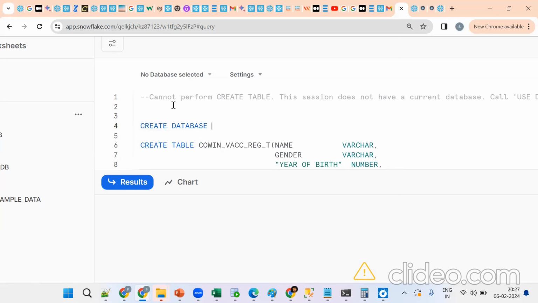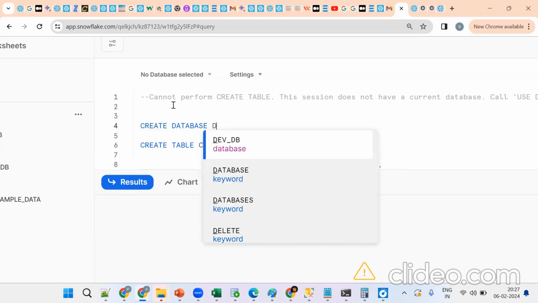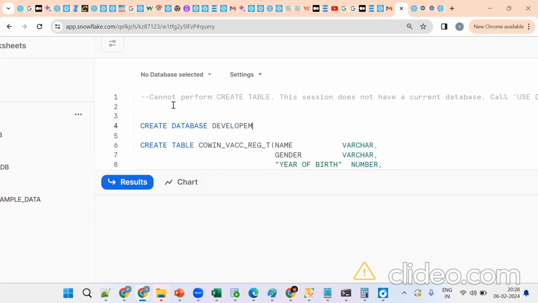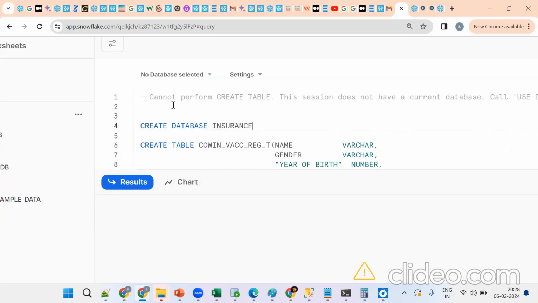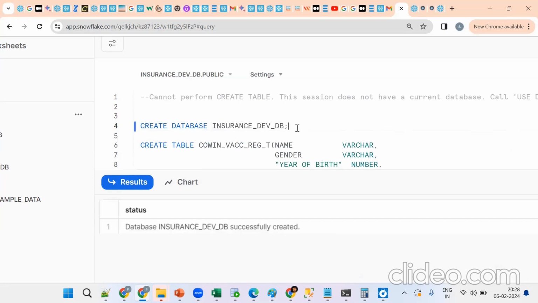So we'll have full read access, write access, complete access in development. In UAT and production, we don't have that kind of access. Say a development database, suppose a sales project or an insurance project. So, insurance dev DB, the development database. Same thing. Now what happened?